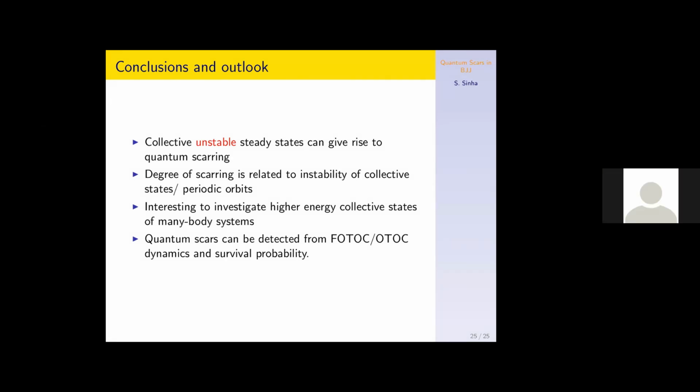So I have just one curiosity, Subhasis. You were mentioning this quantum scar: in the case of a single particle, there is a direct comparison with the classical system. But in the case of quantum many-body scars, is there some sort of classical counterpart to that? Yeah, that was the question: what is the classical counterpart for the many-body system?